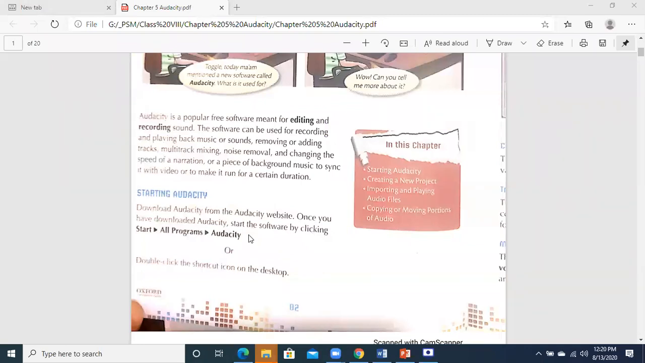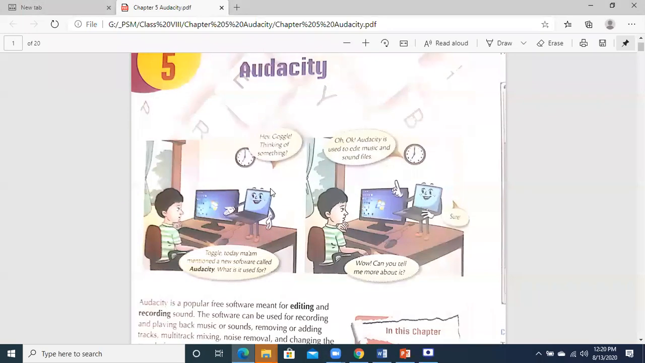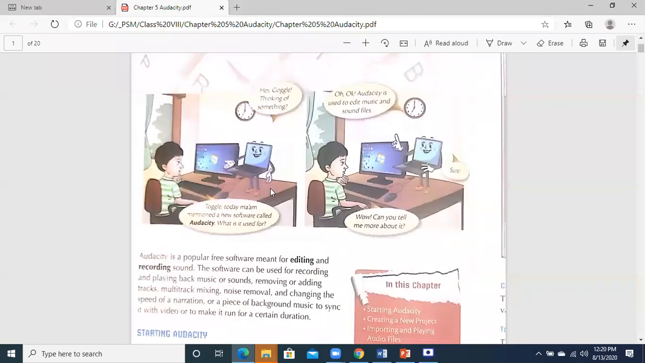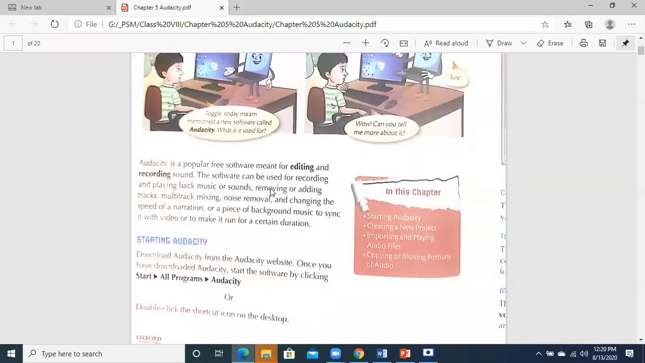I am showing you on your screen. You can see on screen if you don't have the book in front of you. Please pay attention and look at the screen. When you need to work with sounds, Audacity is a very interesting software that we are going to start. I hope you are going to enjoy it and work in it very keenly. Audacity is a popular freeware software, free software.